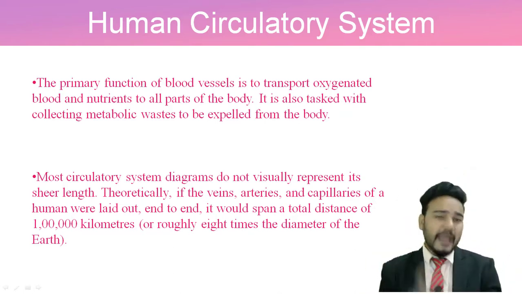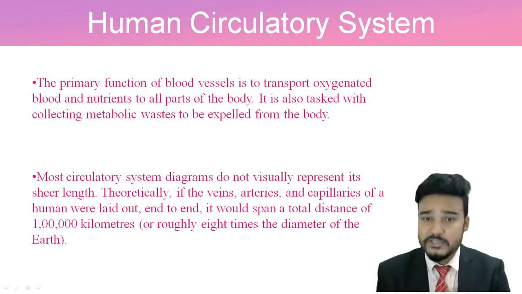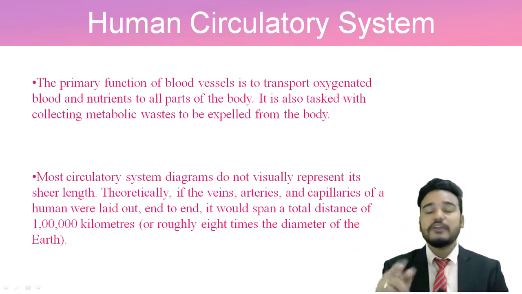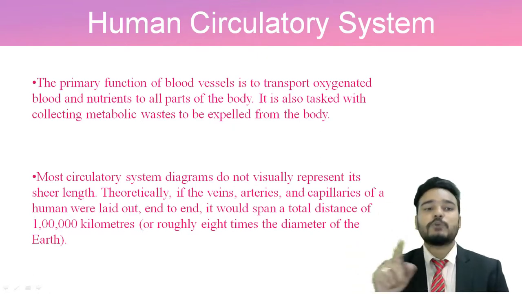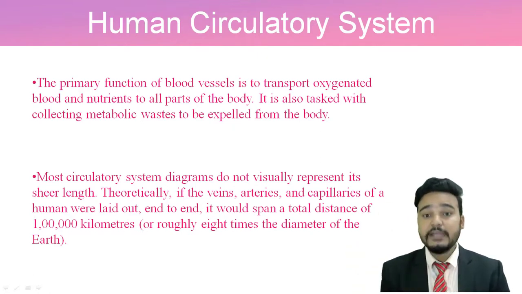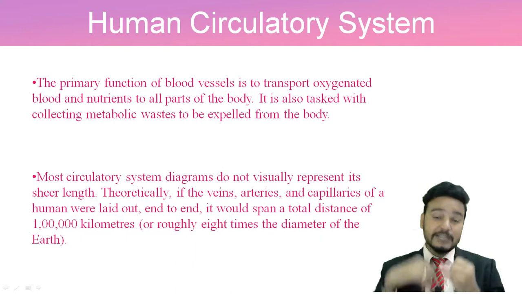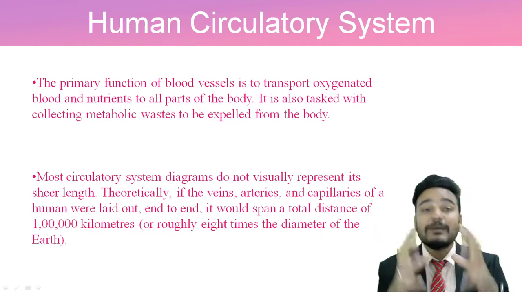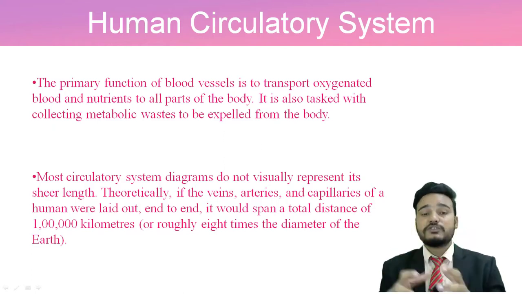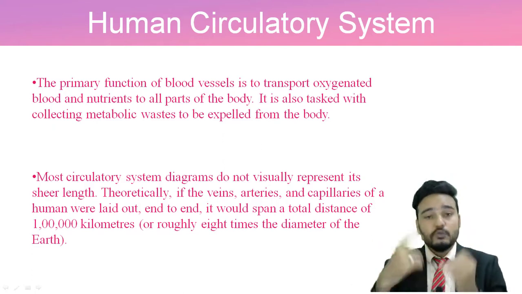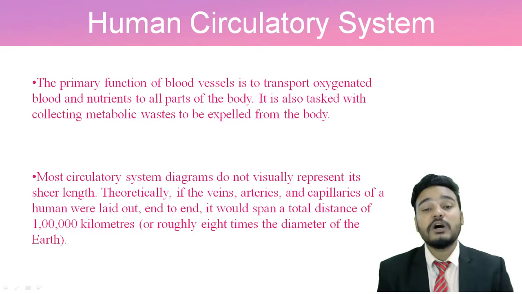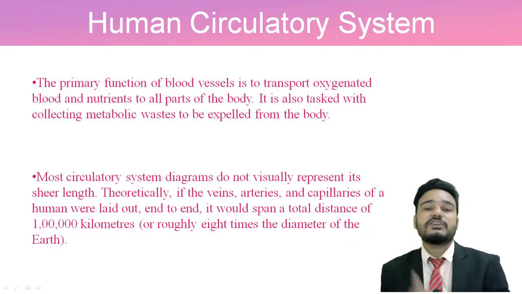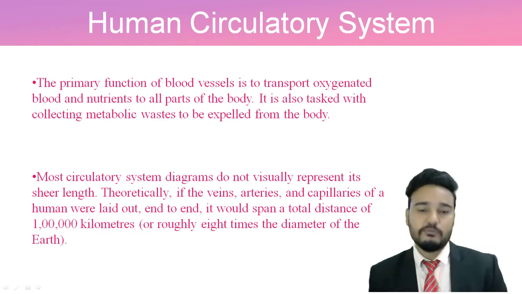The primary function of our blood vessels is to transport oxygenated blood and nutrients to other parts of the body, and they also have another function: they collect the metabolic waste from the cells and tissues, which they will again give to the excretory system, which will then excrete it or release it from the body.